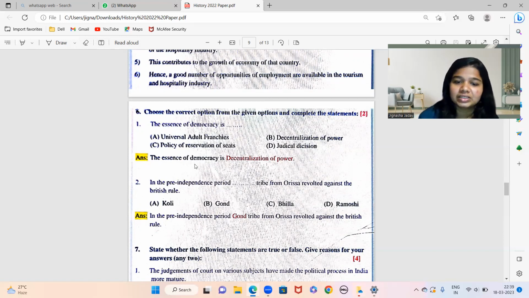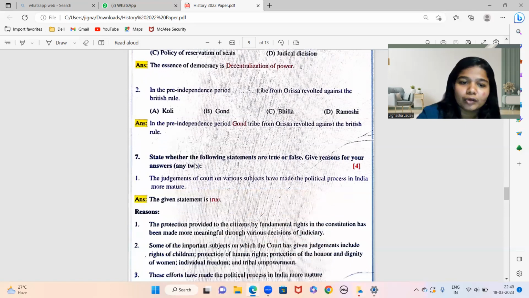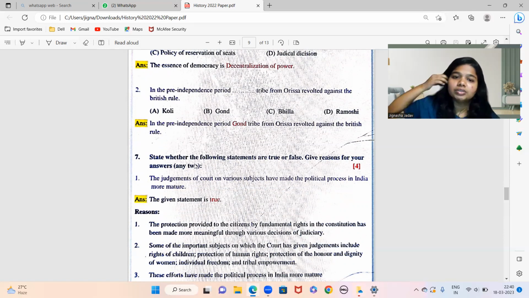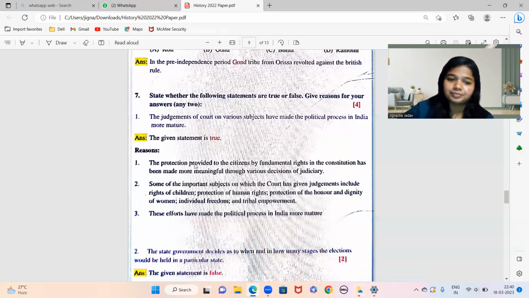ठीक है? Next, state whether the following statements are true or false. The judgment of courts on various subjects have made the political process in India more mature. Is it true? Yeah, it is definitely true. This is again from your chapter number 1, working of constitution, और concept है role of judiciary वाला आपका concept है. आपको reasons देना है.